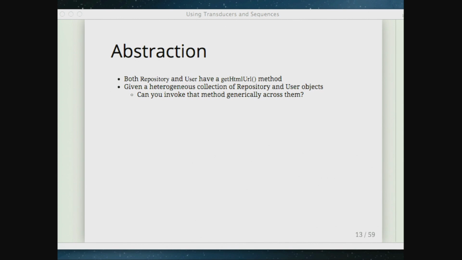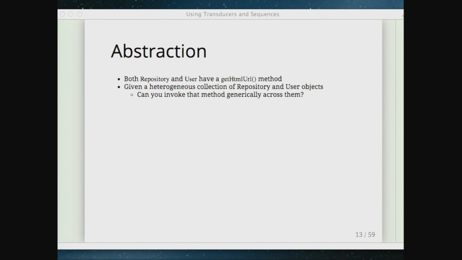So another thing that we care about exists in the API for this GitHub client in many places. You'll see two domain objects that have the same method in them, because they have the same attribute coming back from the server. One example is get HTML URL. A repository object has a URL that points to the repository. A user has one, an organization has one. There's a bunch of different domain objects that map to a URL of some kind.